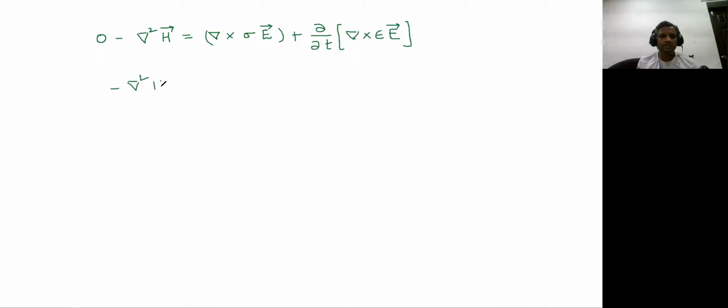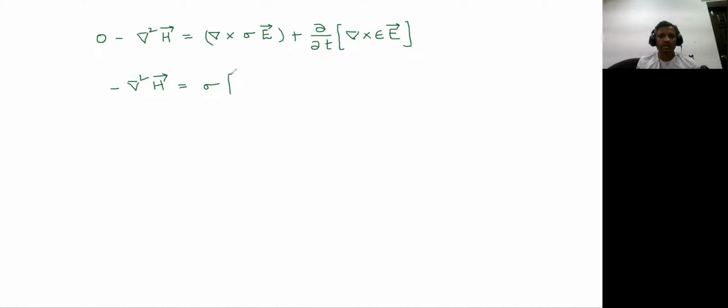So del cross of J is sigma E, put this in a bracket, plus dou by dou T, if you bring it out, because that is a time differentiation, we can take that outside. Del cross D vector is there, so that D vector can be written as epsilon into E. Okay, so this is simply 0 minus of that, which will be simply minus del square of H is equal to sigma, which is again a constant because it will be having a fixed value for conducting material.